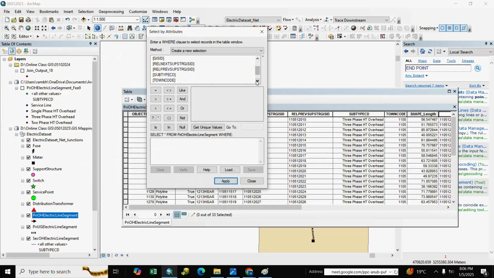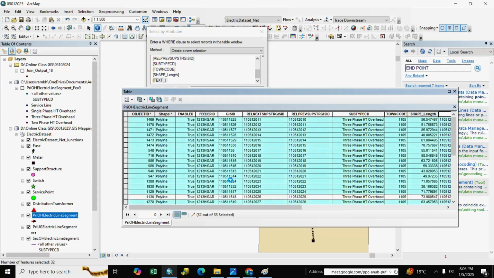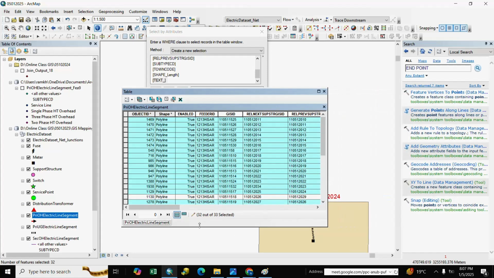Here is previous site support structure equal to test. You see here total number of lines is 33, but we equal to 32, means one relationship is missing. One relationship is missing.